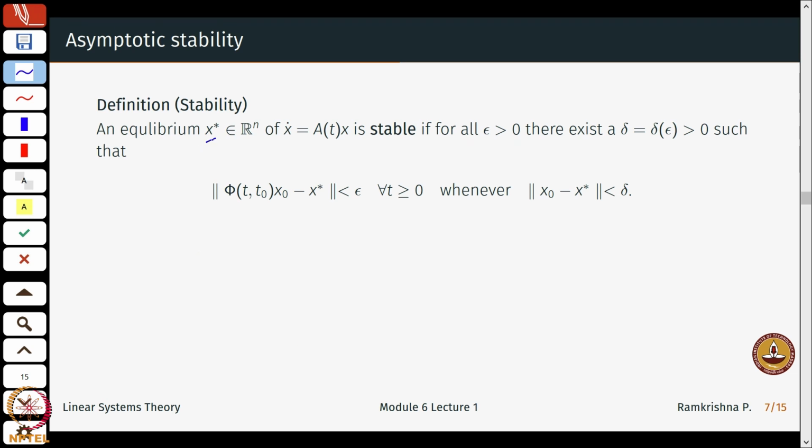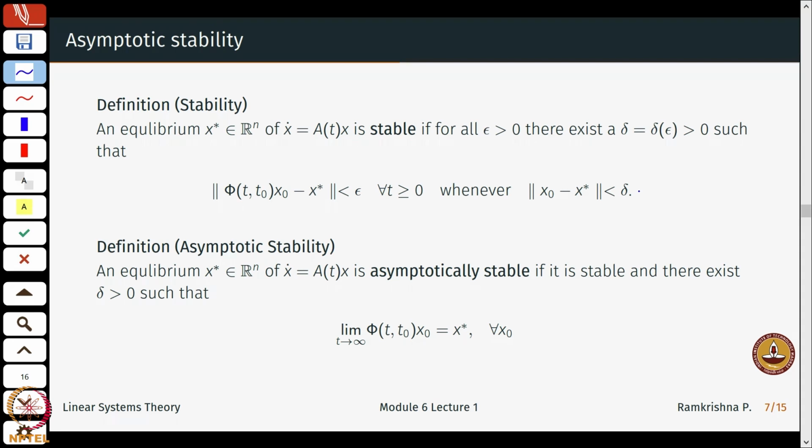The equilibrium x star of this system is stable if, again, the epsilon and delta exist, so the basic definition of stability should be satisfied. Now, additionally on top of that, an equilibrium x star is asymptotically stable if two conditions hold: one, it is stable, and second, as t goes to infinity, x of t should tend to x star, which is the equilibrium in this case, for all initial conditions.